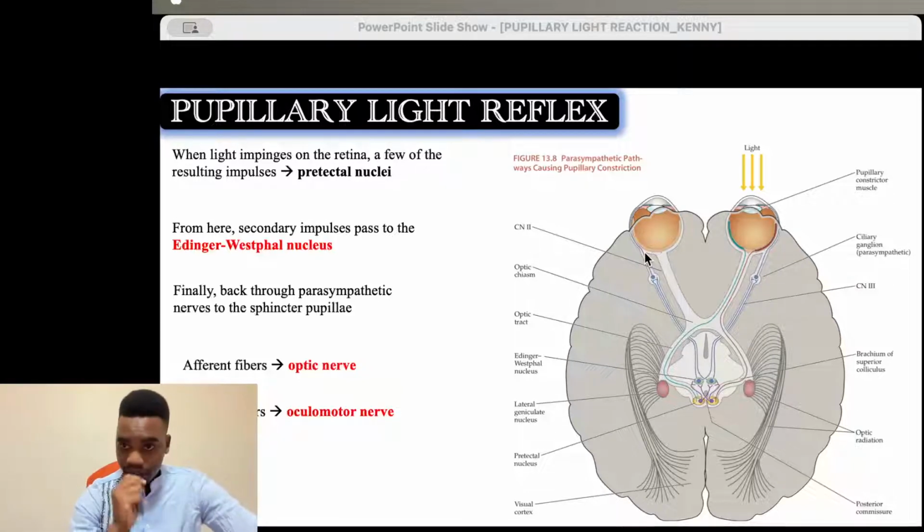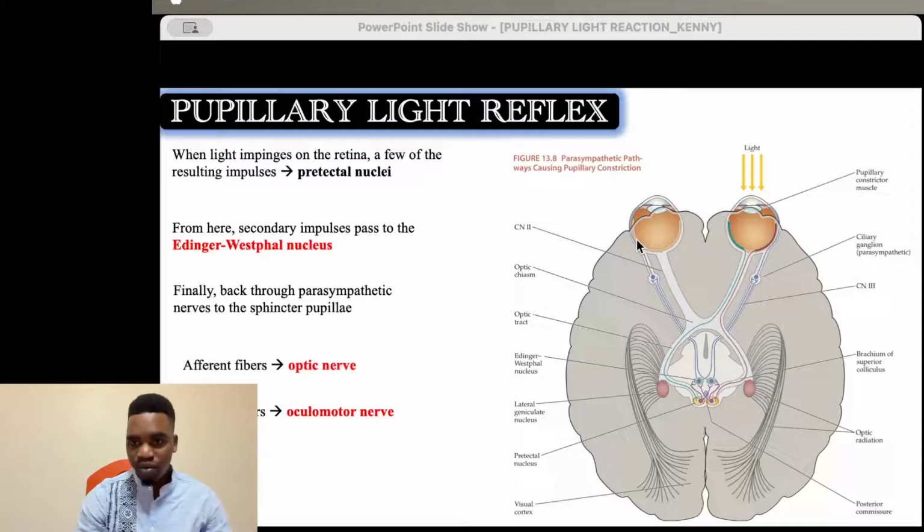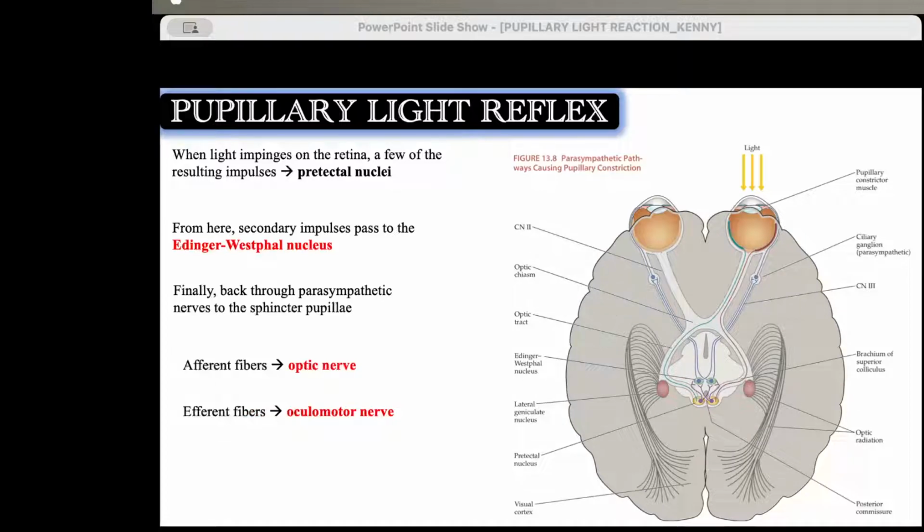What does it mean? It means we have afferent information through the optic nerve. In other words, the optic nerve carries the afferent fibers, and when the information goes to all of these nuclei, it is carried back to the eyes by way of cranial nerve number 3, known as the oculomotor nerve. So we have afferent fibers carried in the optic nerve, and efferent fibers carried within the oculomotor nerve, which is cranial nerve number 3.